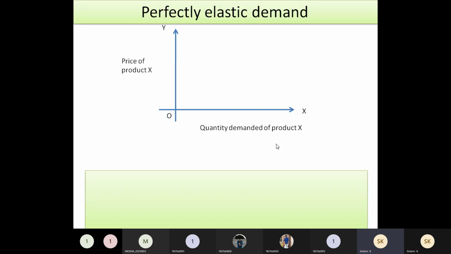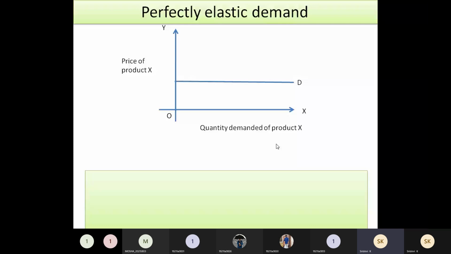How this is drawn: first you have to draw the x-axis and y-axis, and on the x-axis you show the quantity demanded of product X, and on the y-axis show the price of product X. In perfectly elastic demand, the price will be fixed at a point, and the demand will be changing to the extent of infinity.